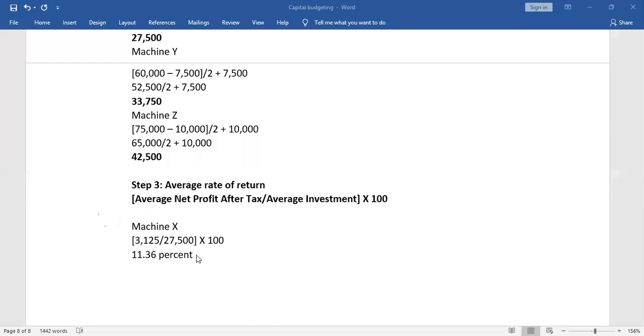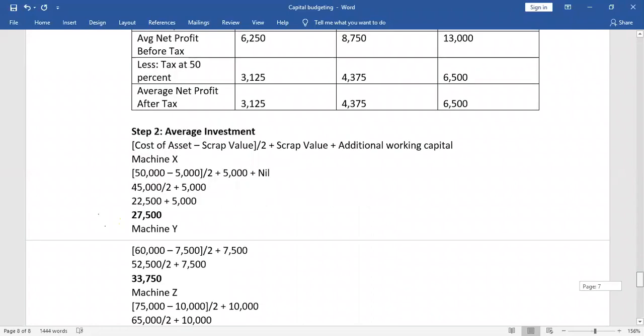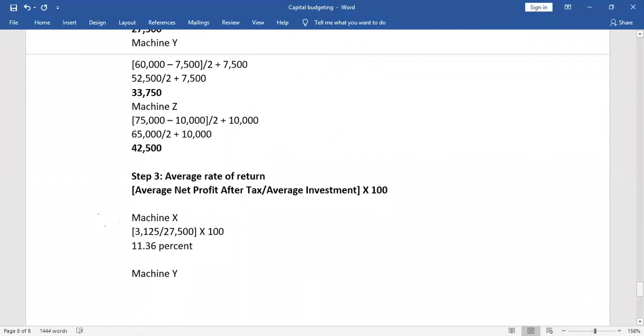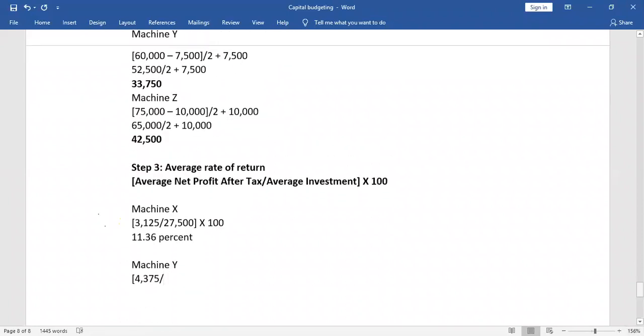Now we will go to machine Y. In machine Y, what is the average net profit after tax? 4375. So we will write, open a bracket, 4375 divide by the average investment, 33,750. We can see also 33,750. Close the bracket, multiply by 100. So how much percentage are we getting? Yes, correct, Parveen. It's 12.96%.